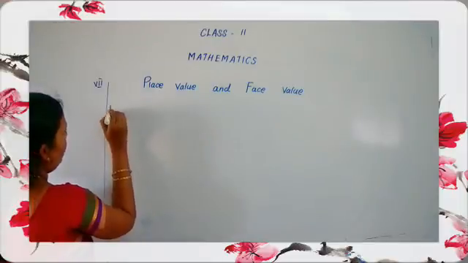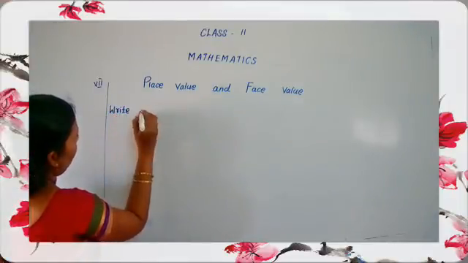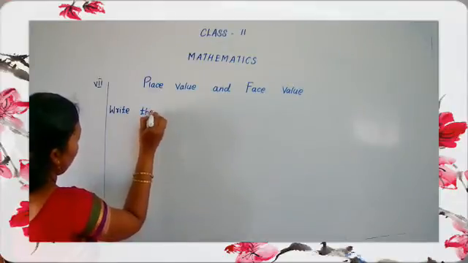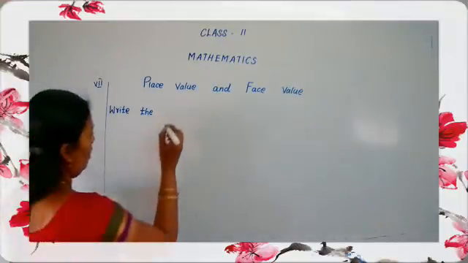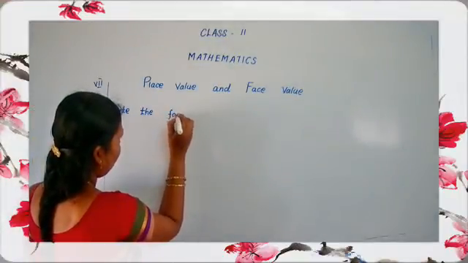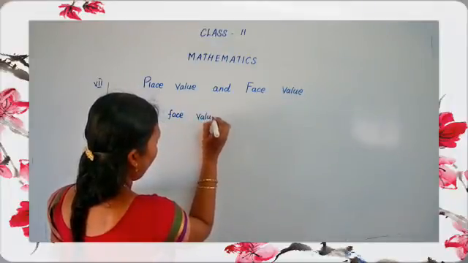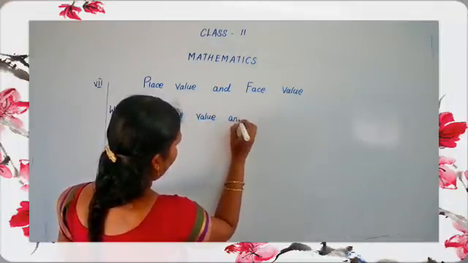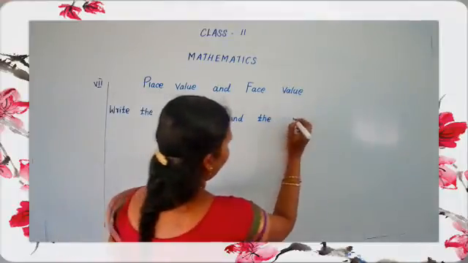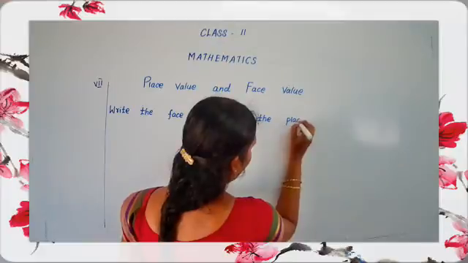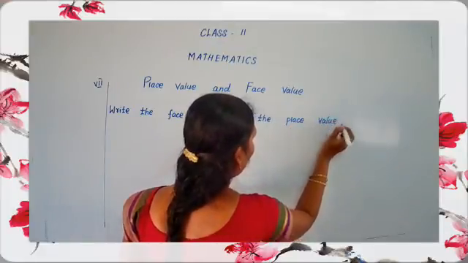You have to write: Write the face value and the place value. WRITE, write, THE, the, FACE, face, VALUE, value, AND, and, THE, the, PLACE, place, VALUE, value.